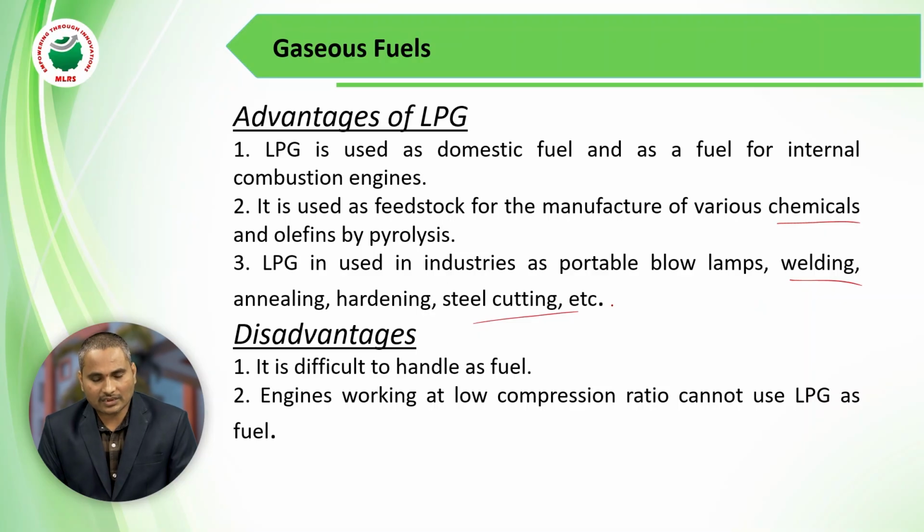And we have one disadvantage: it is difficult to handle, because if there is leakage, the explosion risk is very high.